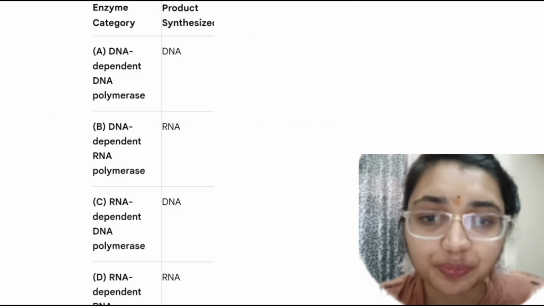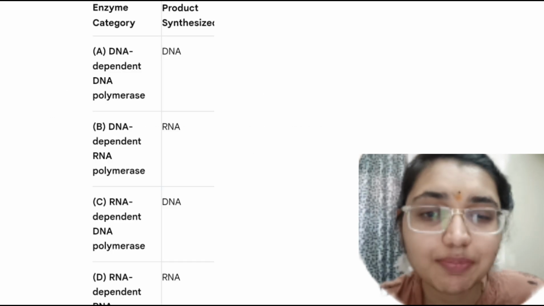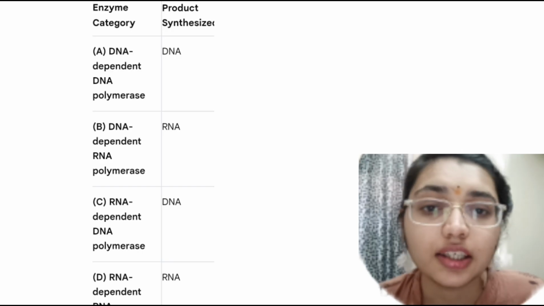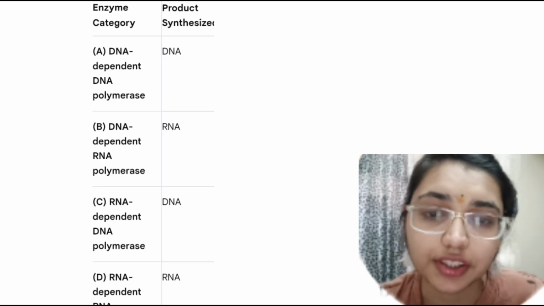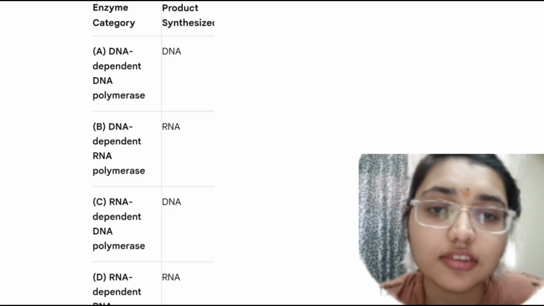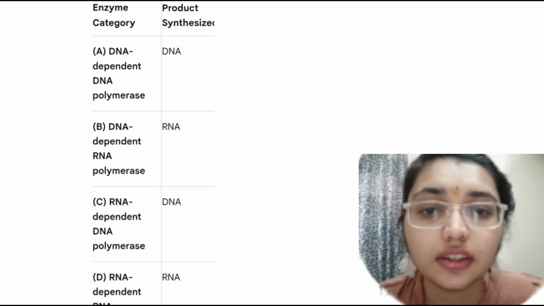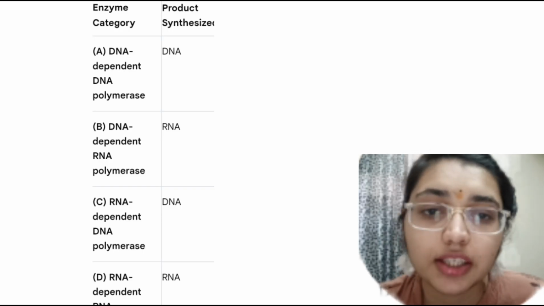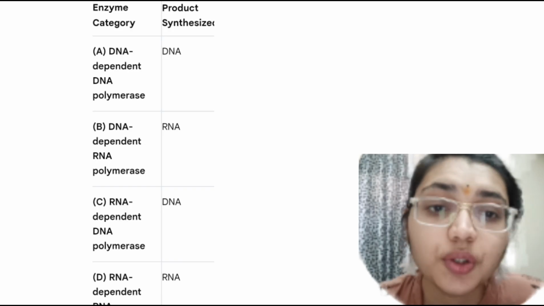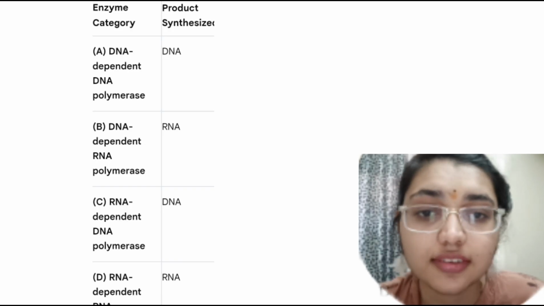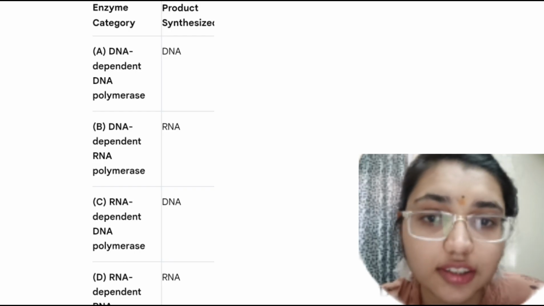DNA dependent DNA polymerase is an enzyme that synthesizes DNA using a DNA template, for example DNA polymerase during replication. DNA dependent RNA polymerase is an enzyme that synthesizes RNA using a DNA template, for example RNA polymerase during transcription.